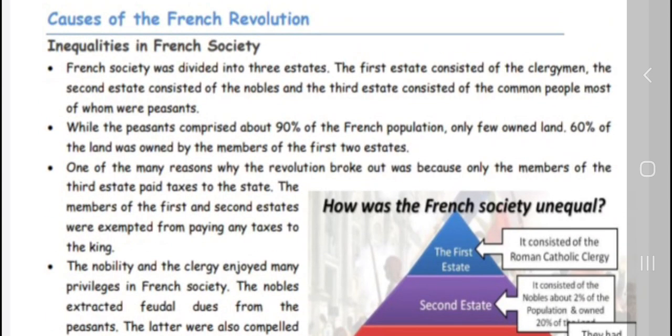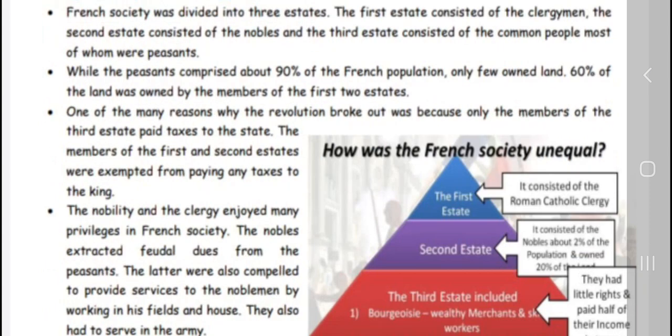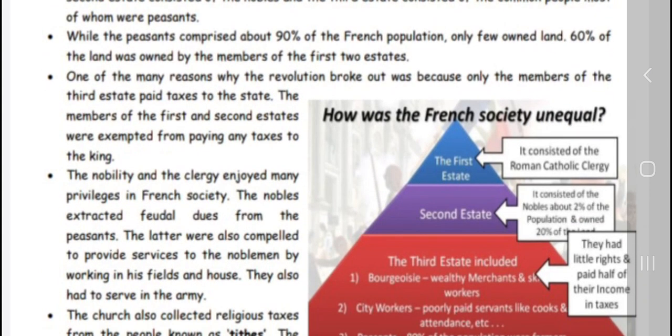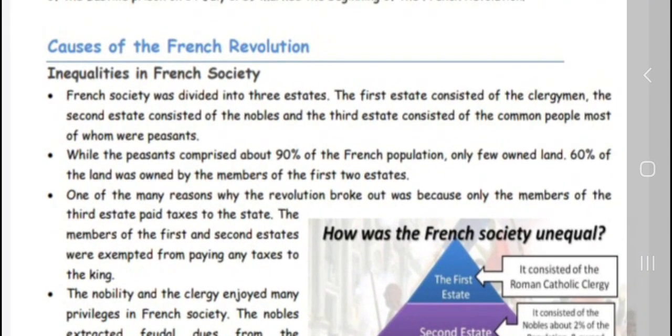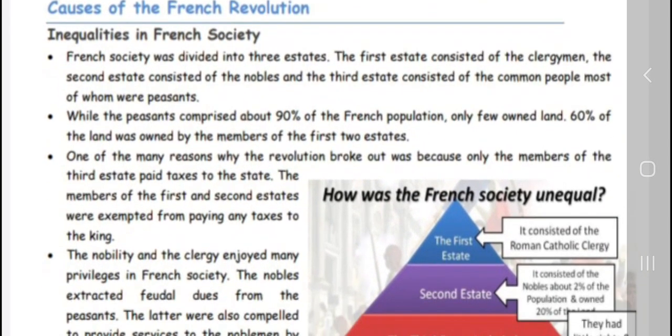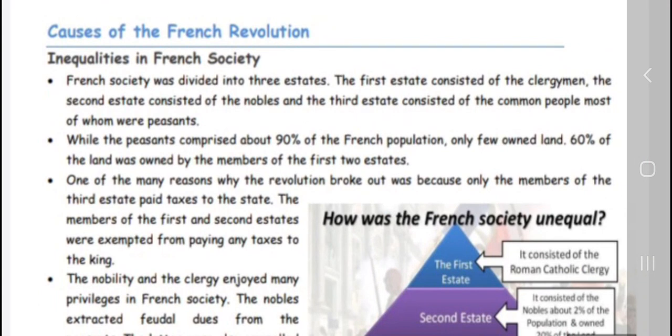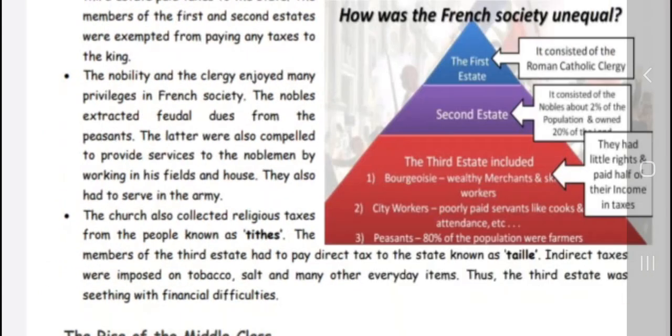Next, the causes of the French Revolution: inequality in French society. French society was divided into three estates. The first estate consists of the clergy, the Roman Catholic clergy, and the second estate consists of nobles, and the third estate consists of common people, most of whom were peasants.